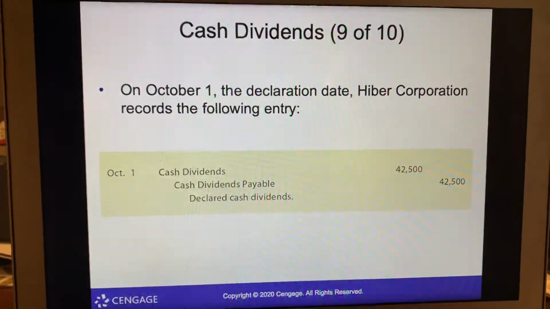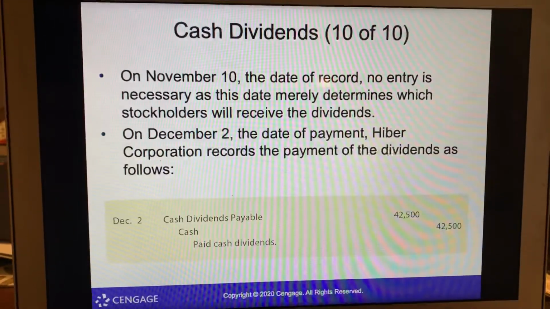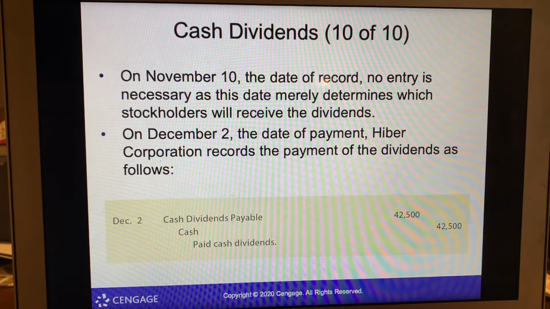Here's how we record it. Cash dividends $42,500, cash dividends payable $42,500. Notice we did this as a payable. So here now we're paying it, $42,500. We're pulling that balance, cash dividends, out of the payable. Now we're actually crediting cash, so it's coming out of the cash account.